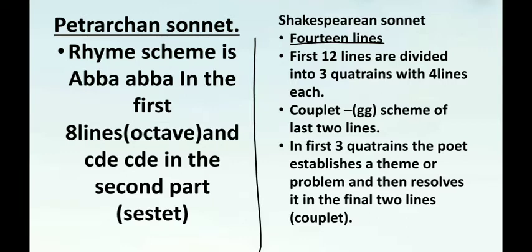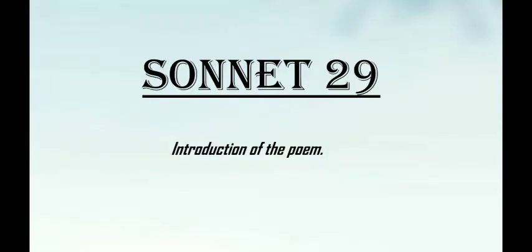And then after these 3 quatrains, we have 2 lines at the end, written in a rhyme scheme of GG, which is called the couplet, a very important term. So a couplet is 2 lines at the end of a sonnet, coming in the Shakespearean sonnet basically. When we talk about the quatrains, they mainly establish the main theme of the poem, and the couplet is actually the solution. When a poet comes to the end of the poem, he brings out the solution in the last 2 lines, called the couplet.